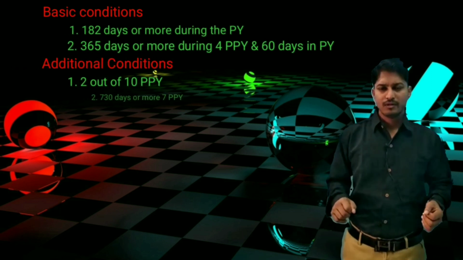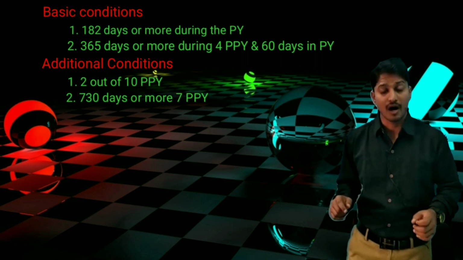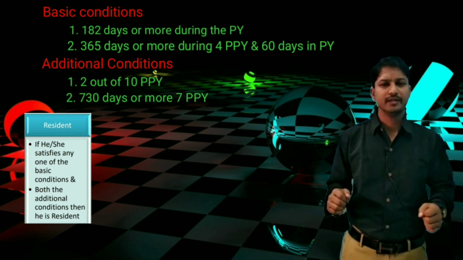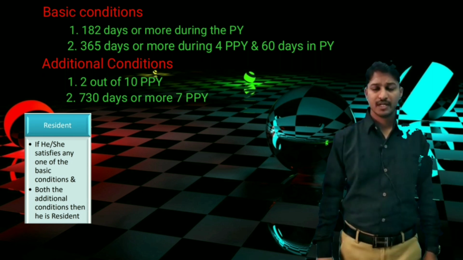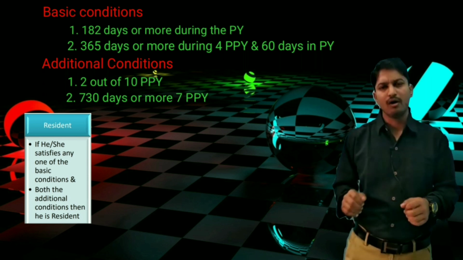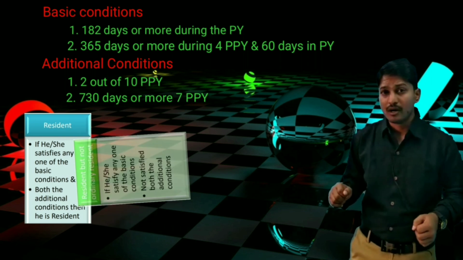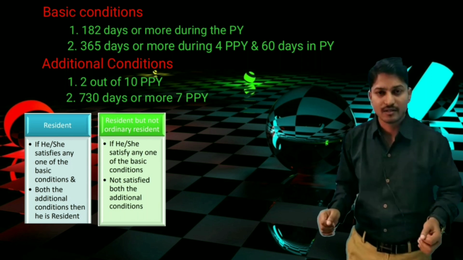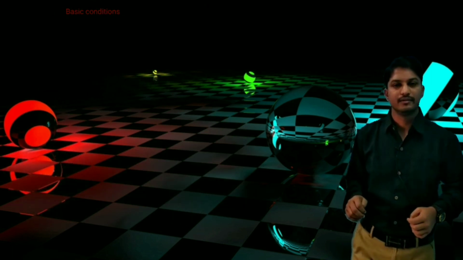First one is, if a person satisfies any one of the basic conditions and both the additional conditions, he is said to be resident and ordinary resident. If a person satisfies any one of the basic conditions and none of the additional conditions, he is said to be resident but not ordinary resident. A person who satisfies neither basic nor additional conditions is said to be non-resident.